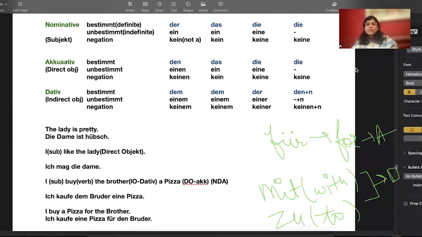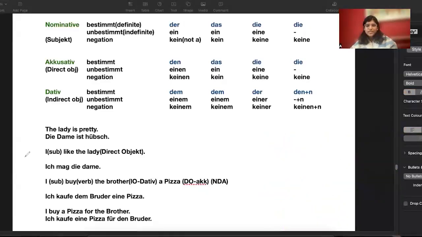Okay, so what all we learned so far, we have learned three cases. One is nominative, accusative, and dative. Nominative is talking about always subject. Accusative means a direct object. When we have a single object in the sentence, that's a direct object. Then we have indirect object, which is dative. So when we have two objects, in that case, the object without which we cannot complete the sentence is always your accusative, your main object. And the other object without which you can complete your sentence, that is your indirect object. Okay, that is your dative.